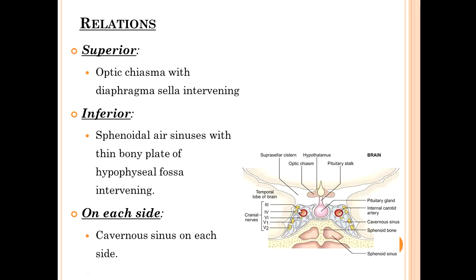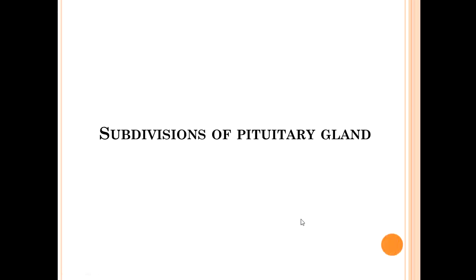In the lateral wall of the cavernous sinus are the third and fourth, that is oculomotor and trochlear, then the ophthalmic and maxillary divisions of the trigeminal nerve. Within the lumen of the cavernous sinus you can see the internal carotid artery and another yellow structure, the sixth cranial nerve, that is the abducens nerve.